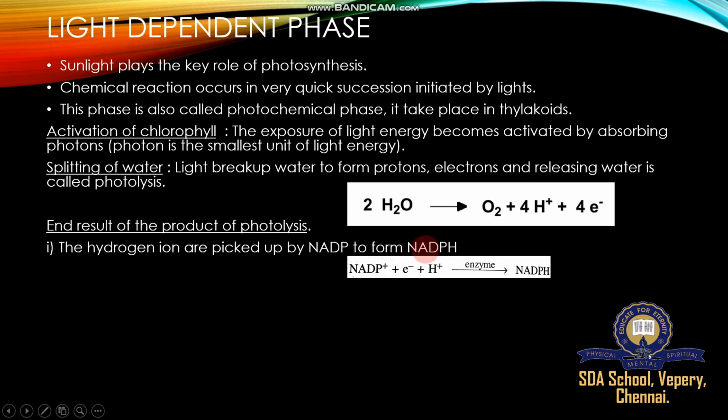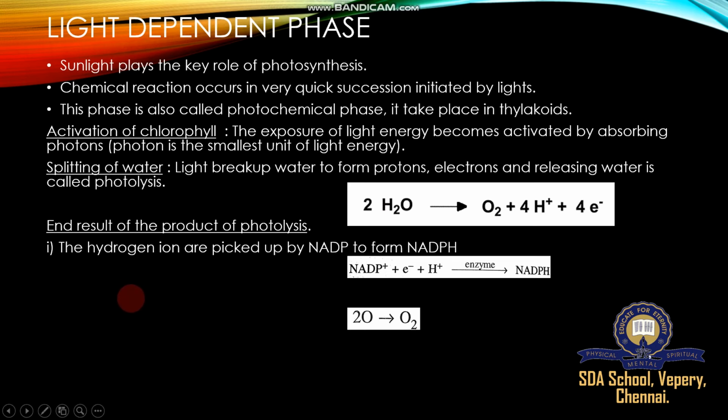Sometimes there are abbreviations like ATP, NADP, NADPH, and FADH2. A lot of terms we have for you.